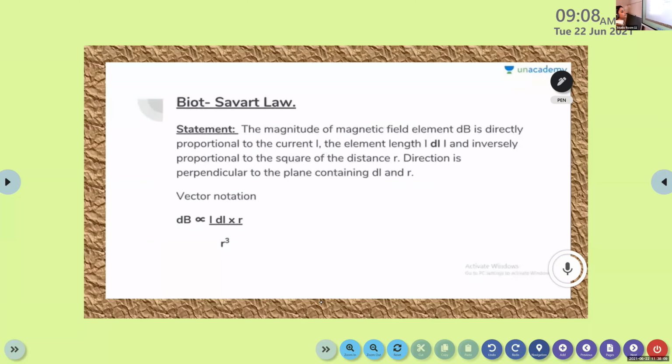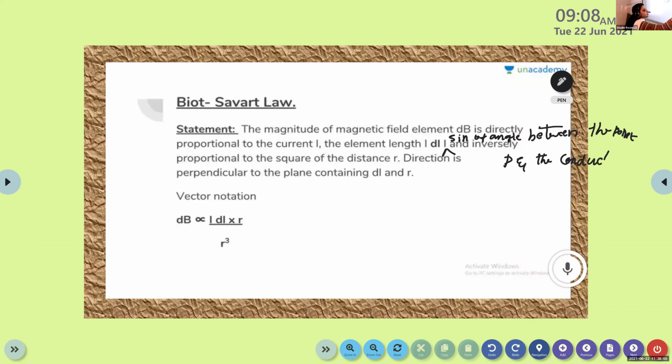Biot-Savart's law: the magnitude of magnetic field element dB is directly proportional to the current I and the element length dl. And one more statement you must add here. It is also directly proportional to the sine of the angle between the point P and the conductor.